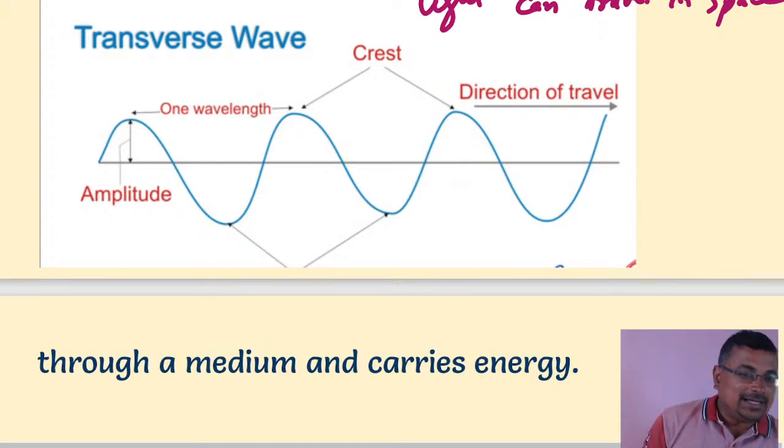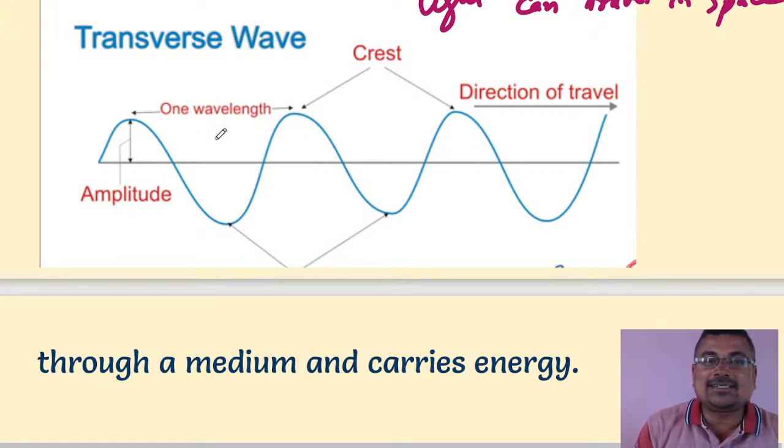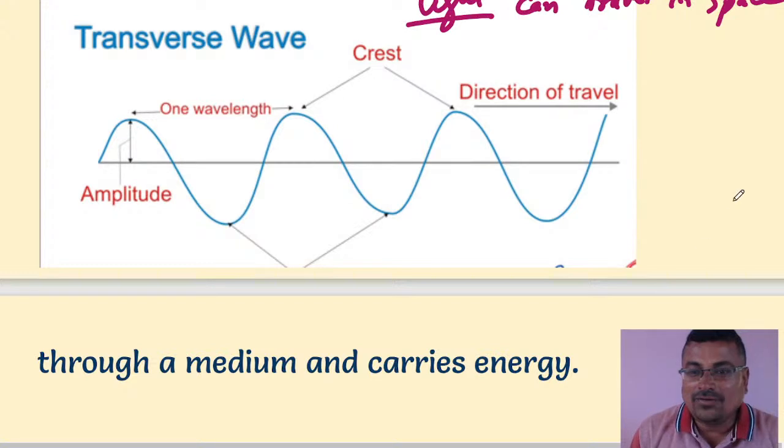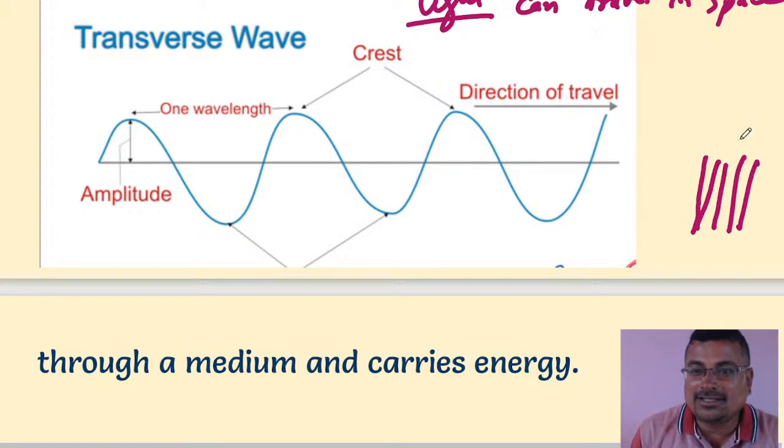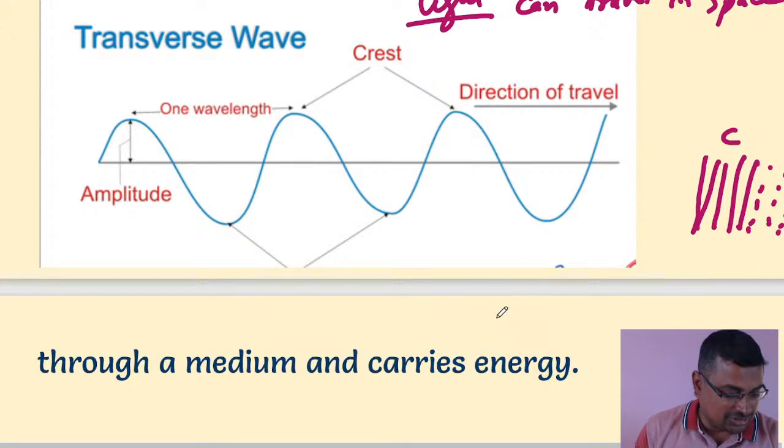Now, the difference between transverse waves and longitudinal waves: this is the transverse wave, an example of a light wave. Now for sound waves, these are the areas where the particles are very close, that is called compression. The area where the particles are very far away is called rarefaction.